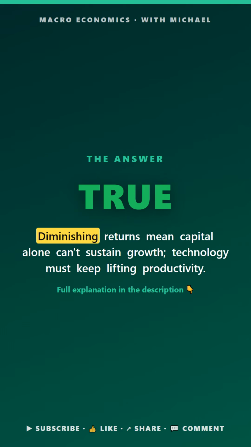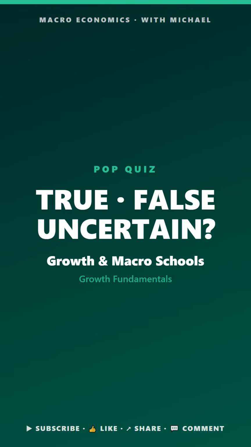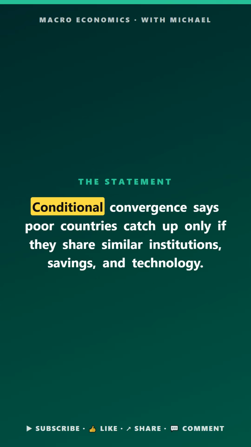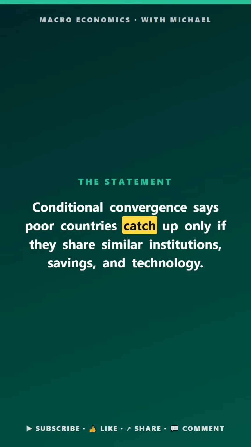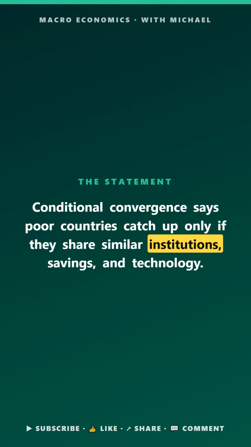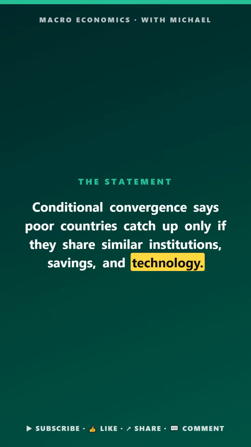The answer is true. Diminishing returns mean capital alone can't sustain growth. Technology must keep advancing. Macro pop quiz. Growth in macro schools. True, false, or uncertain. Conditional convergence says poor countries catch up only if they share similar institutions, savings, and technology.